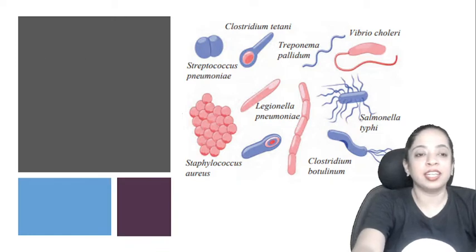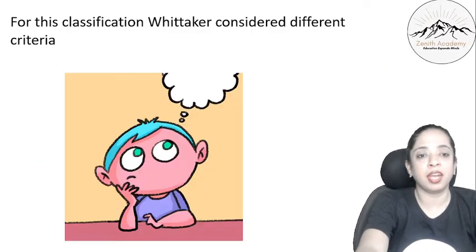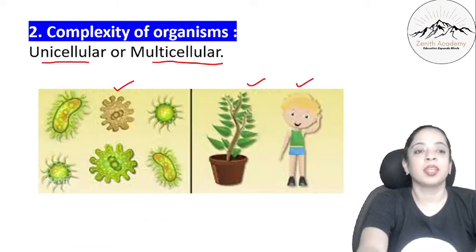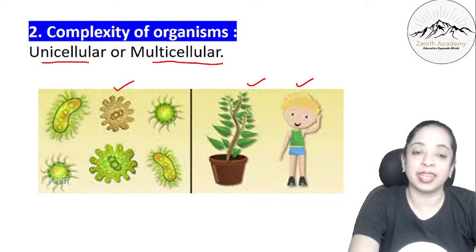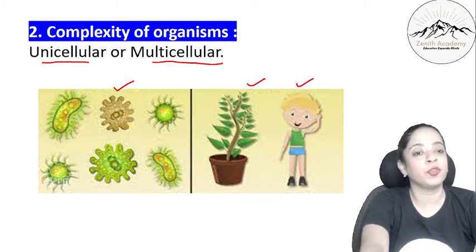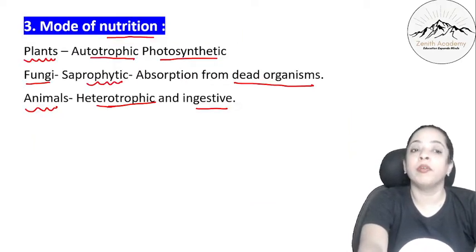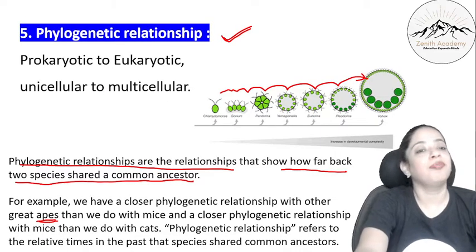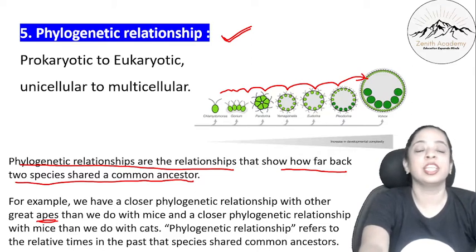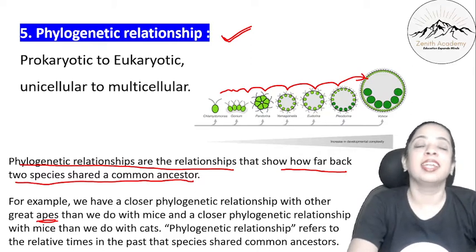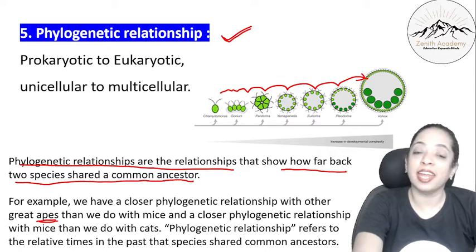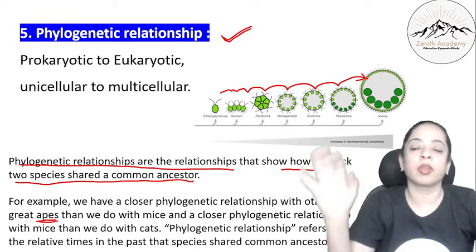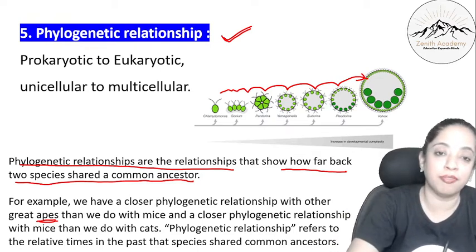So all these criteria are over. We studied 5 criteria. First is complexity of cell structure, then complexity of organisms, whether it is multicellular or unicellular, then the mode of nutrition, the lifestyle, and the phylogenetic relationship. So these were the 5 criteria that helped Whittaker decide which groups would be formed, how the different organisms would be grouped into these 5 kingdoms.